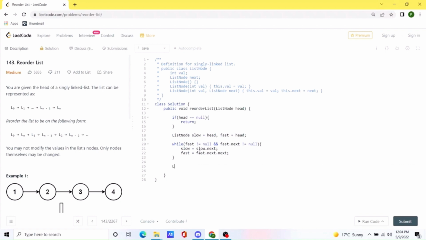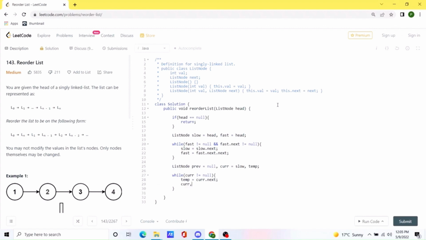In order to reverse the linked list, we will need a previous node. So we will create a new list node called previous, and we will assign it the value null. We will also have a current node, and we can initialize it to the value of slow, and we will have a temporary node. Now we will run this loop while current is not equal to null. First of all, we will store the value of current.next into the temporary variable.